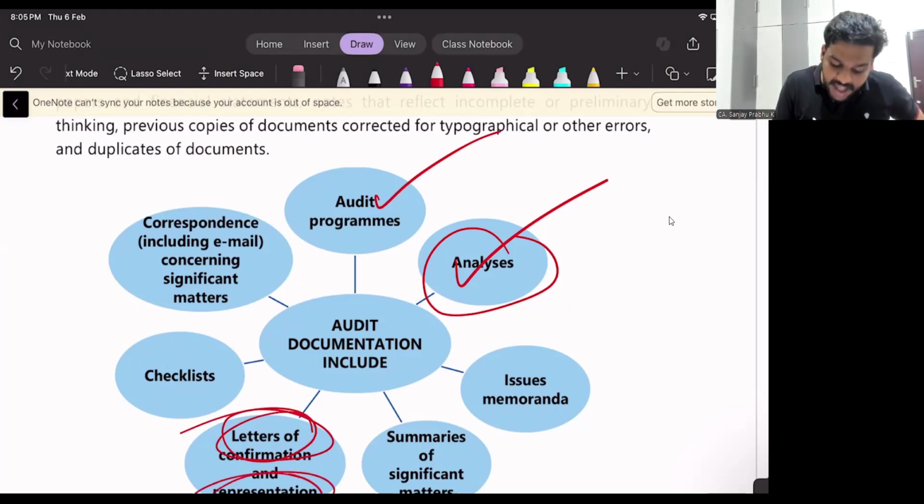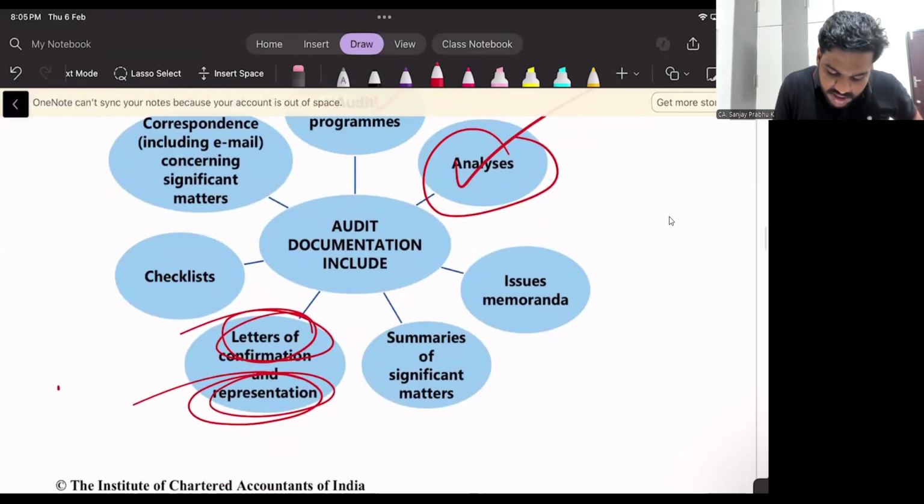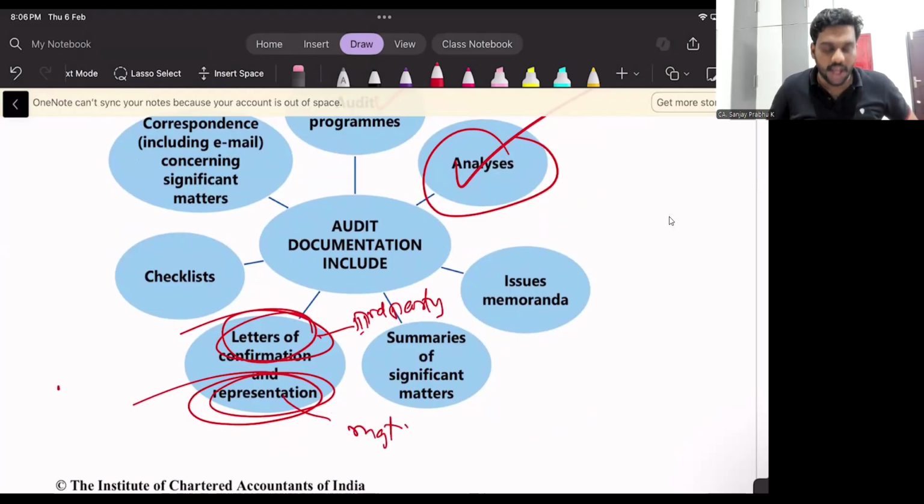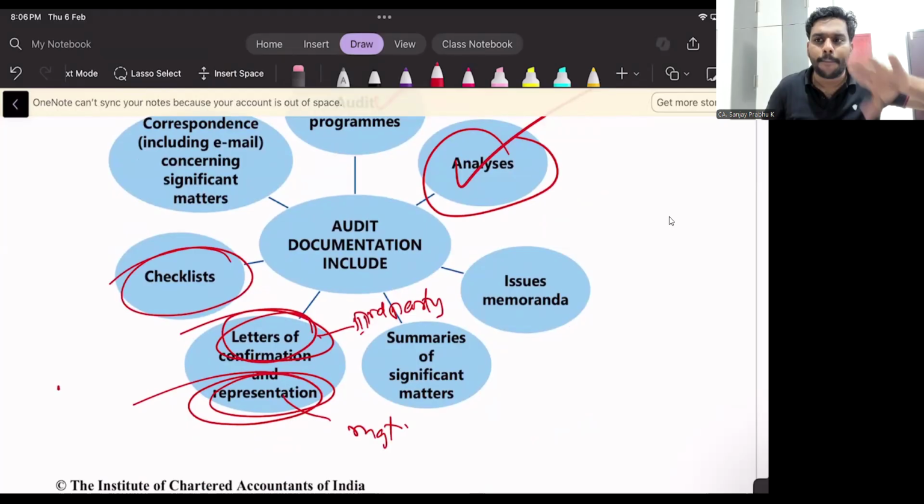If you have received some representation from the manager, see, confirmations are obtained from third party and representation is obtained from management. Always keep this in mind. Okay. Then checklist. Sir, what do you mean by checklist? The list of items you have planned to check.